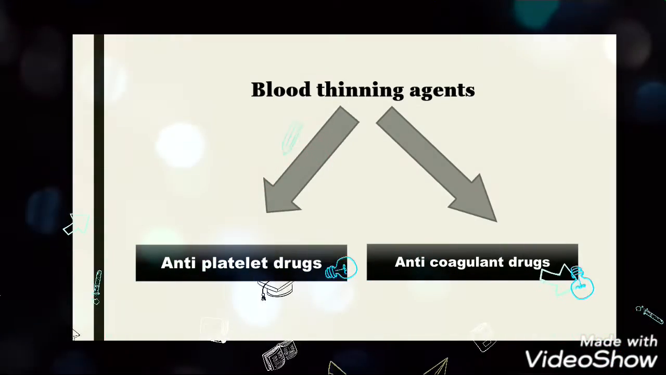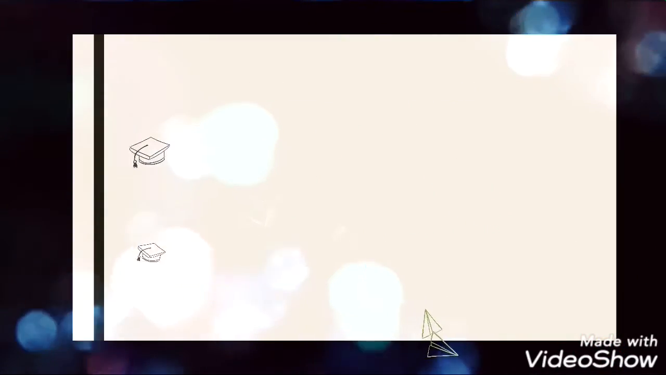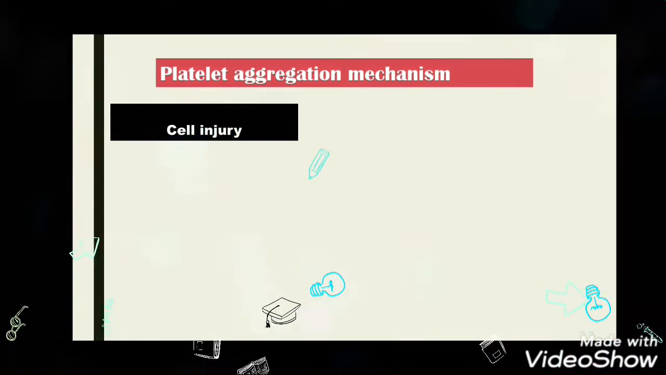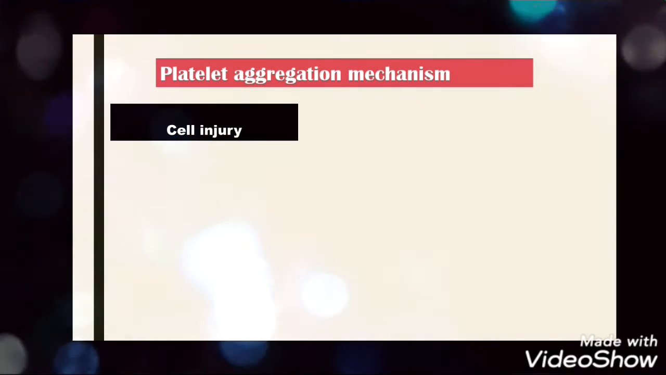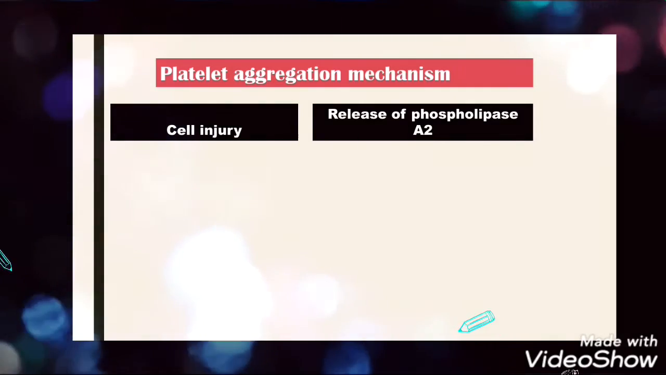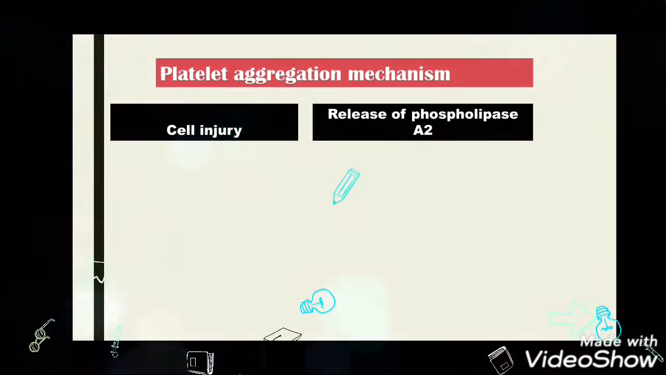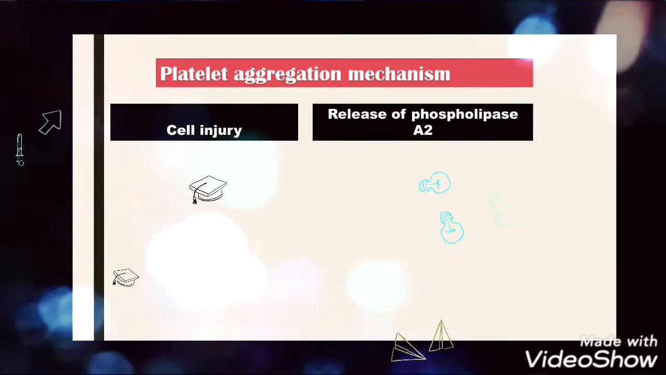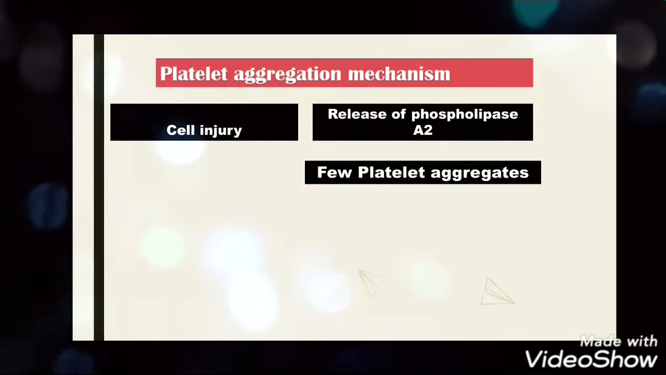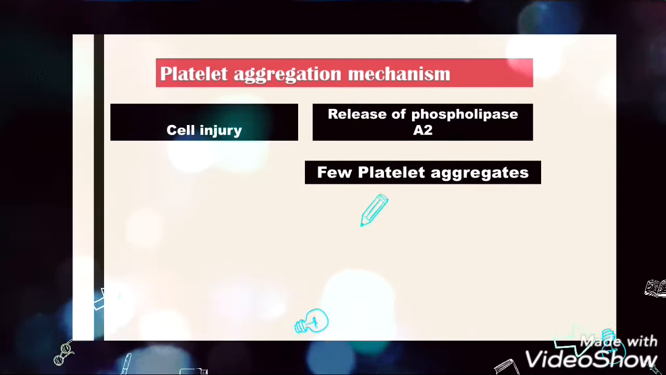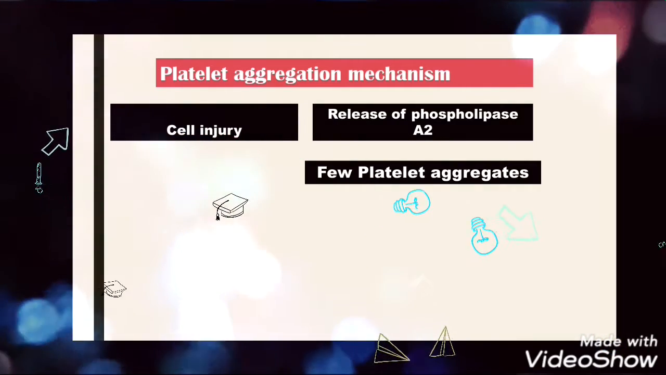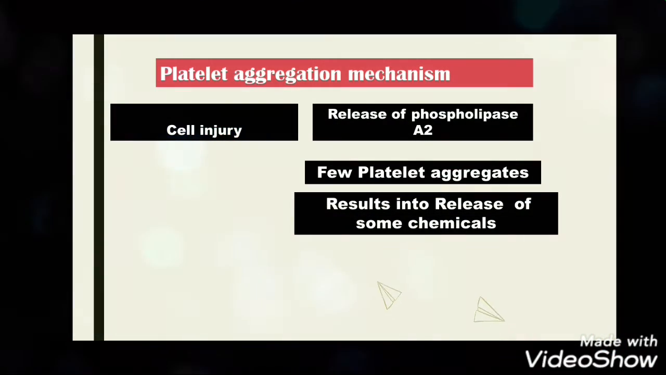So, before studying the actual drugs, let us know the main mechanism of platelet formation or platelet aggregation. Whenever there is a cell injury, the cell membrane of the specific injured cell releases an enzyme called phospholipase A2. This phospholipase A2 stimulates the circulating neighboring platelets to aggregate. Now, these platelets in turn stimulate other platelets to aggregate. This happens by releasing certain chemicals or certain factors.